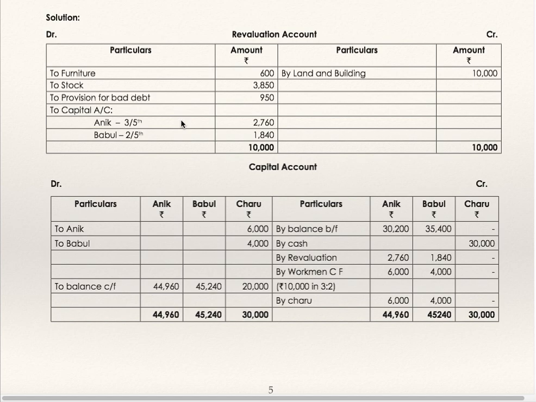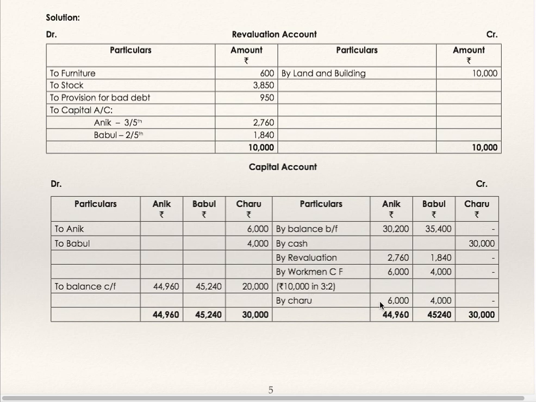Profit is shared by all partners in old profit sharing ratio. Capital account, by balance brought down, which is given. Old partners' capital balances. By cash, the new partner has brought 30,000 in cash. Revaluation profit 2,760 and 1,840, just now we have found out. Workmen's compensation is distributed to old partners in old profit sharing ratio, 10,000. Why? Because liability is only 2,000. So out of 12,000, 10,000 they have written off.